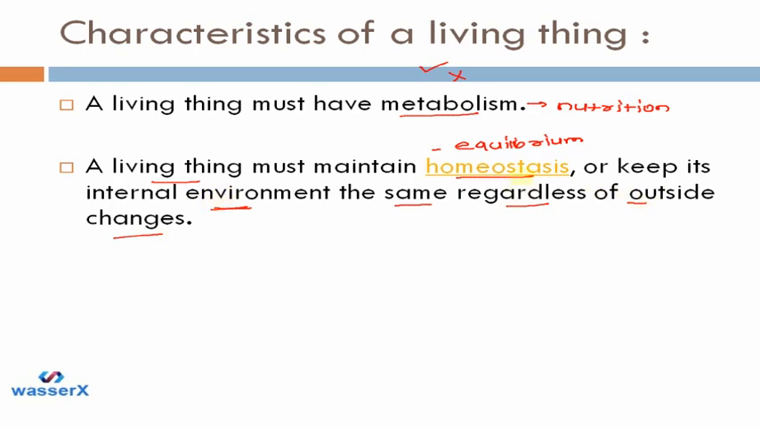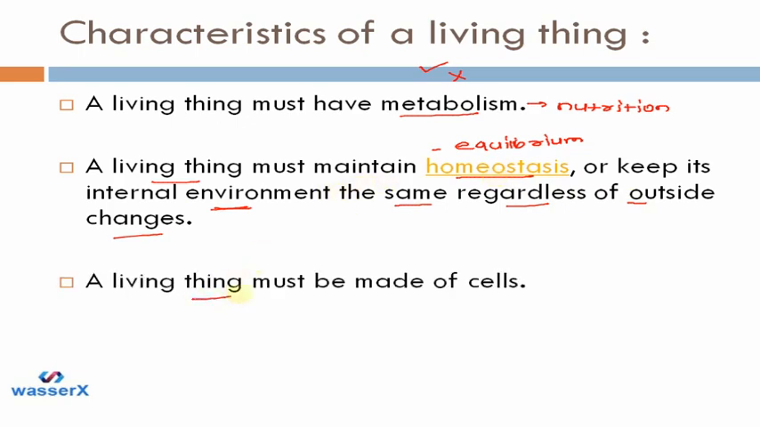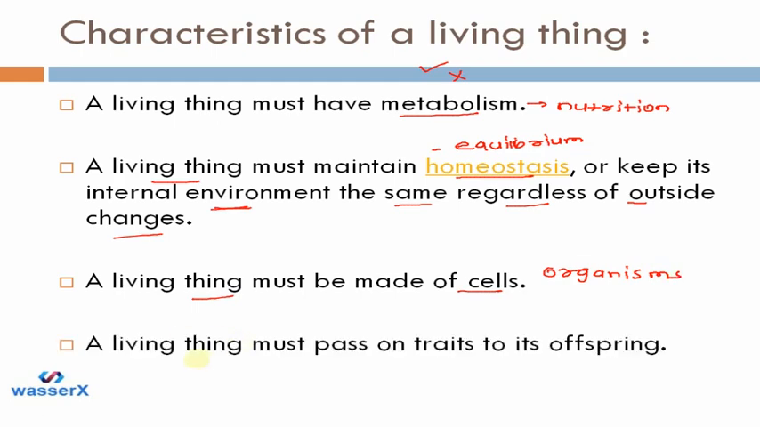So cells perform all the functions stated here. So we can say that cells are living beings. Next thing, all living things must be made of cells. So we know that all organisms are made up of cells. And the last thing, a living thing must pass on traits to its offspring.